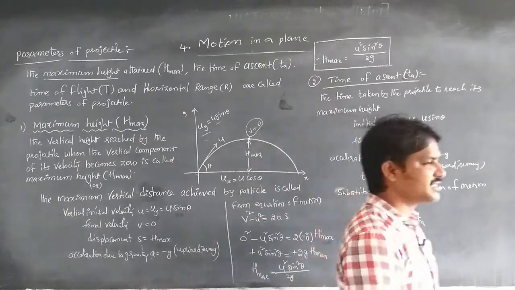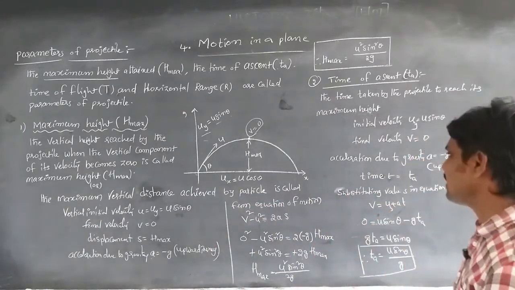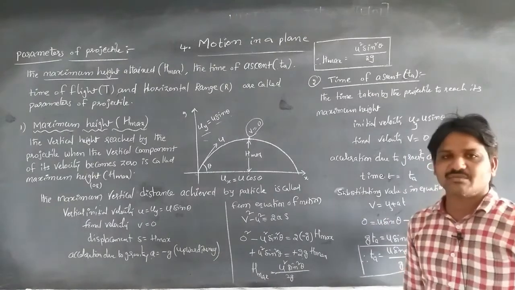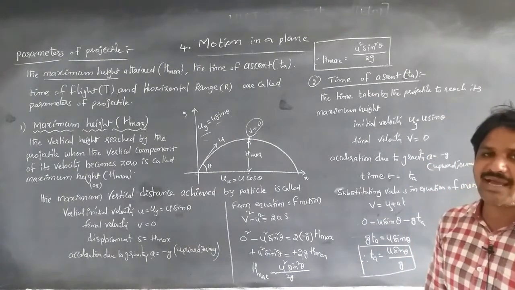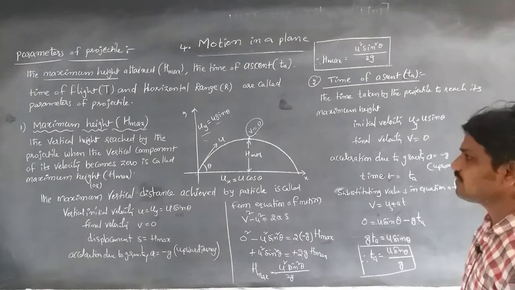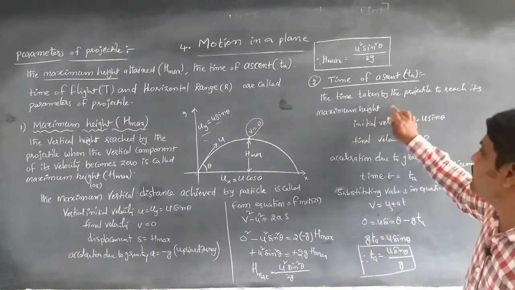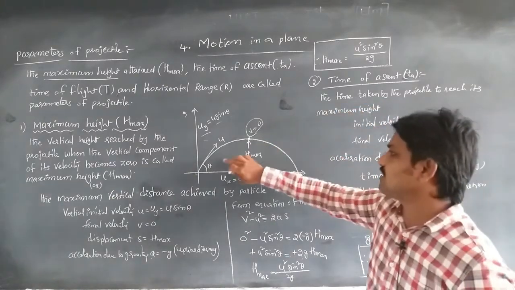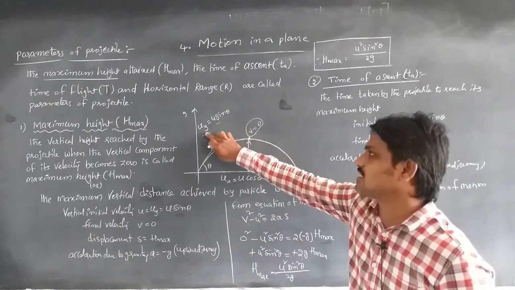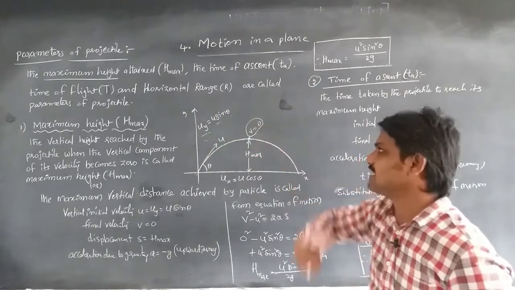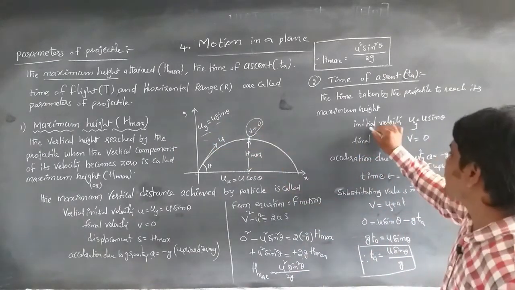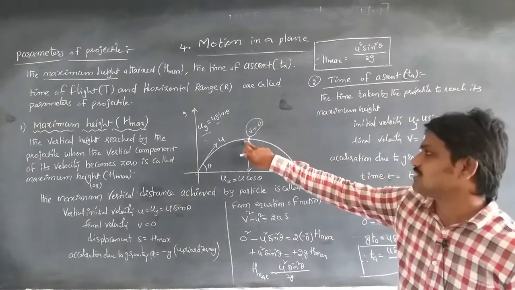Time of ascent means the time taken by the projectile to reach its maximum height. Here, the projected vertical velocity is u y, that is equal to u sin theta, and the final velocity v is equal to 0 after reaching the maximum height.